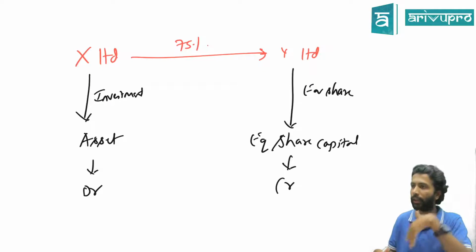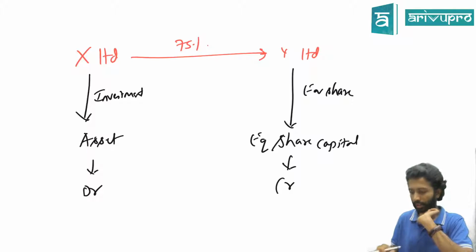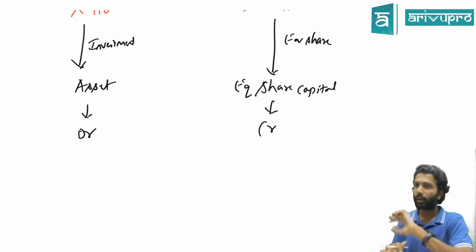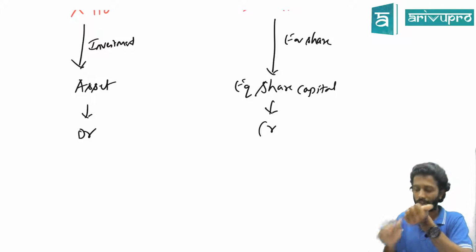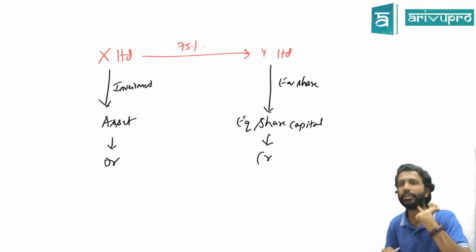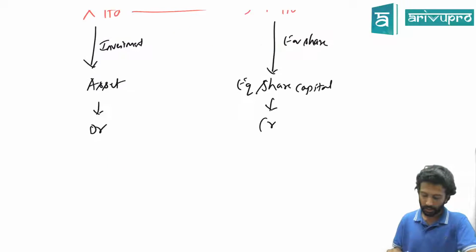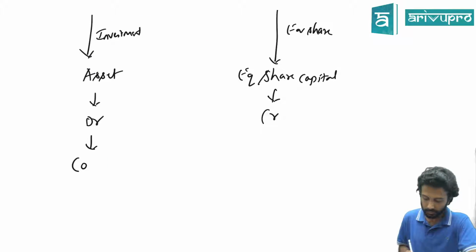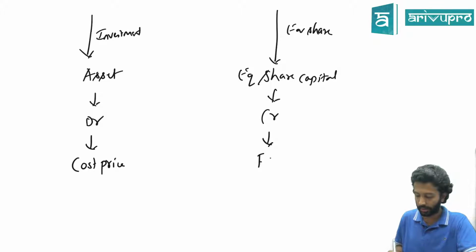When you consolidate, can you consolidate this and show both as an asset and liability? You can't show. That means what you have to do here? You can't show neither of them. Neither investment will come in the consolidated balance sheet nor capital of Y Limited will come in the consolidated balance sheet because of this problem. Is this okay? They won't net off. They won't net off because investment is shown at what price? Cost price.